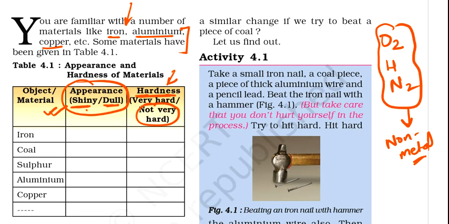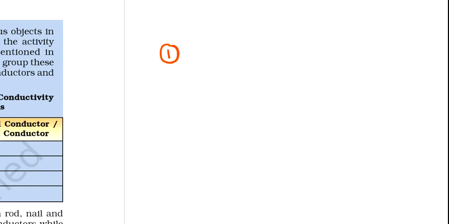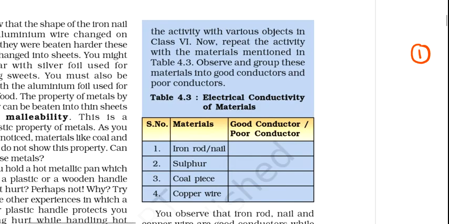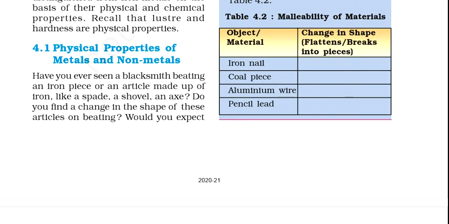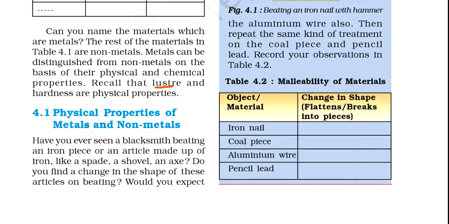Clear? Another word for shine is luster, and if a particular element is very hard, we call it a metal.